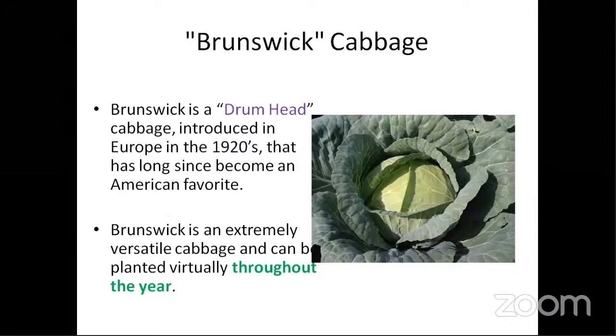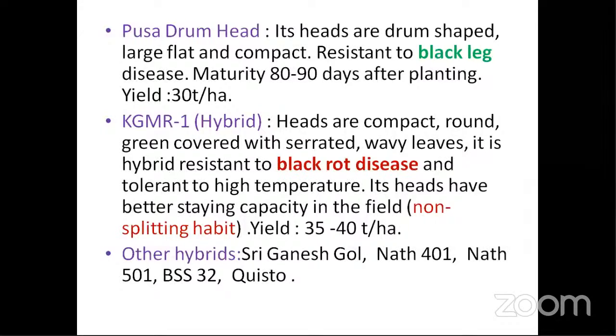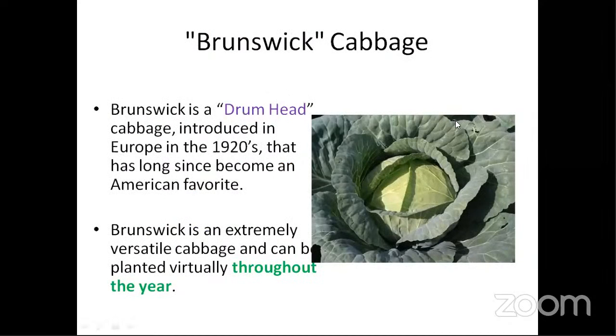And the Brunswick cabbage, which is a drumhead cabbage, and it can be grown throughout the year. It was introduced from Europe in the early 1920s. What things do you have to remember when it comes to varieties? What are those varieties that are presently prevailing in India? This particular variety was brought and released in the 1920s. Nobody is actually growing this. Then why should I remember this?